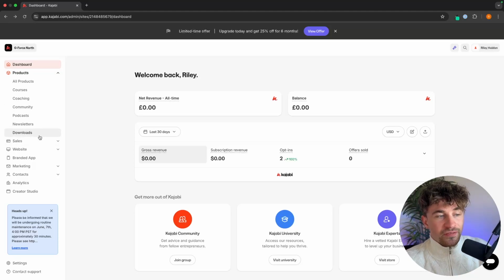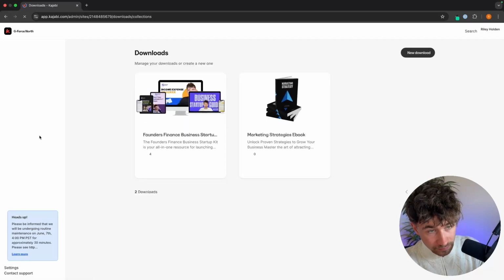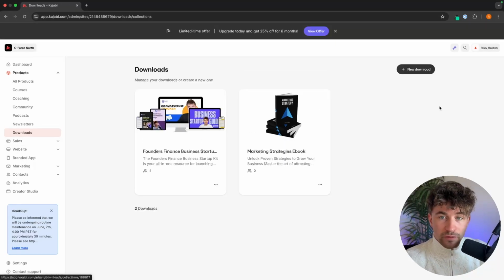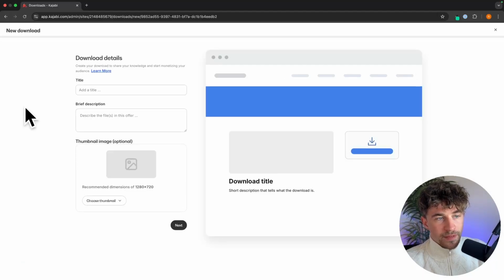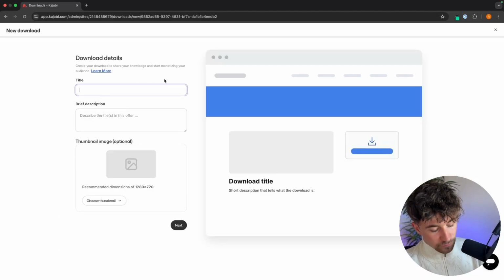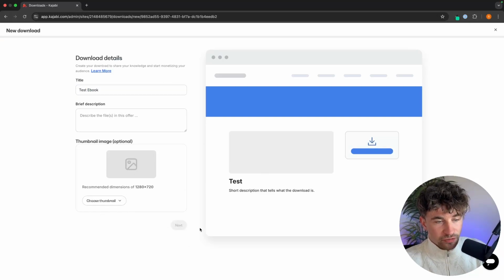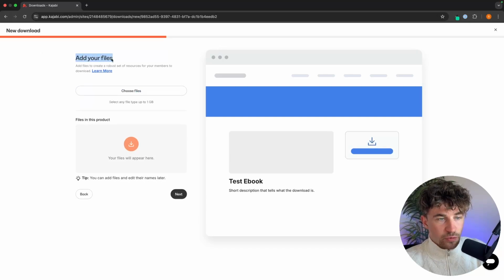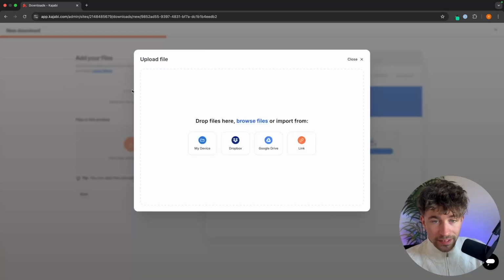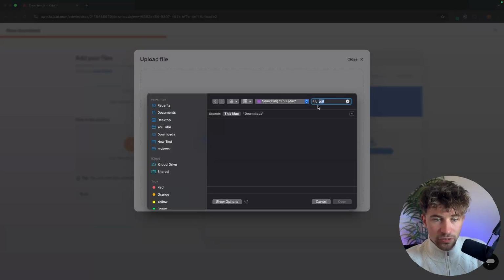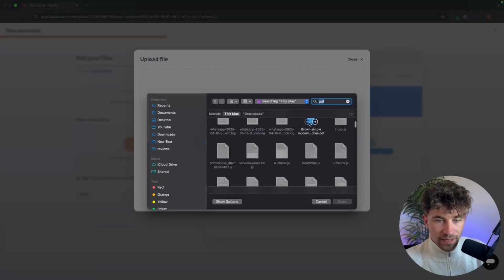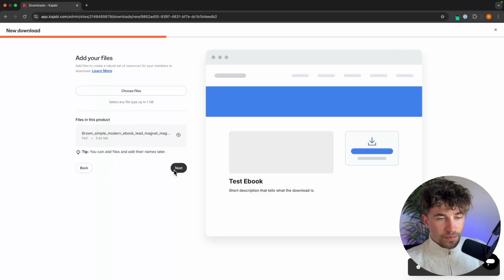So in here, specifically talking about digital downloads, we can simply go in. You can see I have a few options right here, but we go into a new download, and then all we would do is go ahead and create the title. So for example, I could just call this test ebook. We can add a description, we can add a thumbnail image to this and go next. Then all we have to do is upload the files that we would like to sell. So if this is like a PDF, if this is an ebook, I can go in here and search for PDF, and then we can upload this one. Go ahead and drop this in right here.